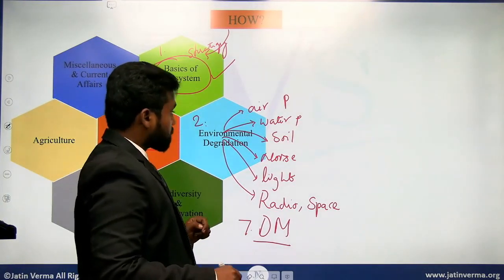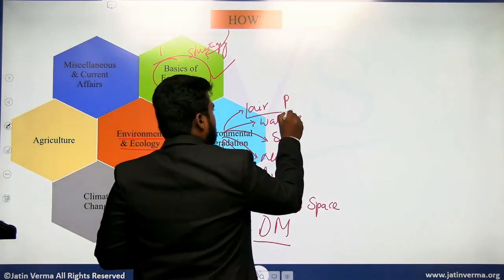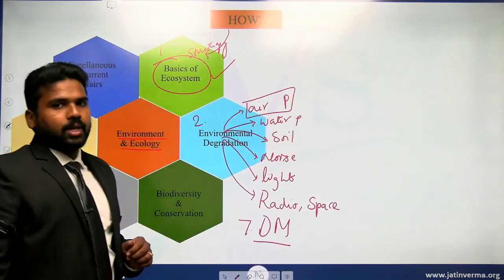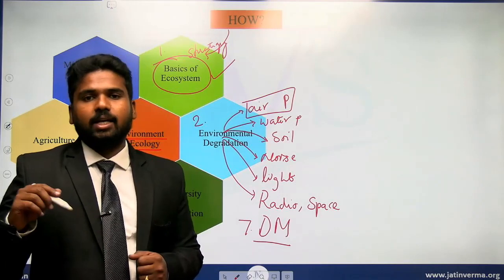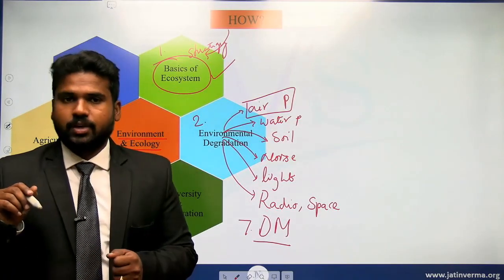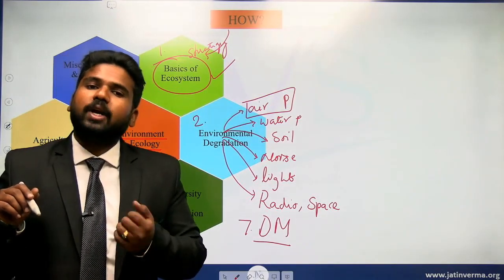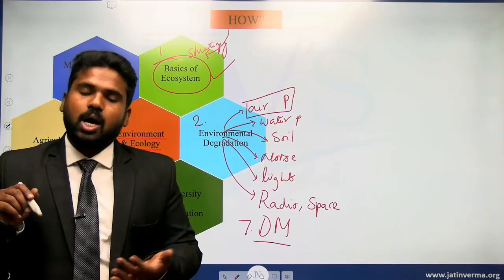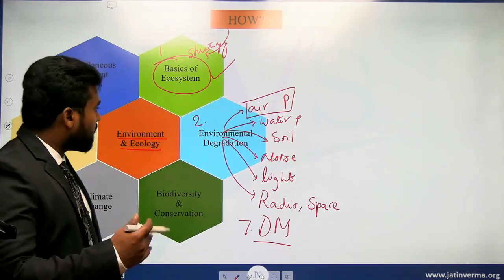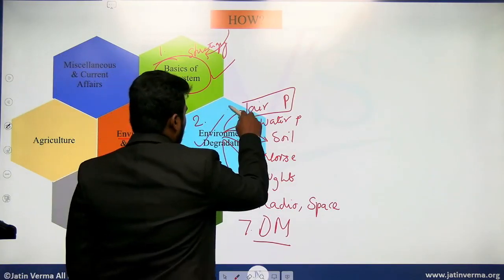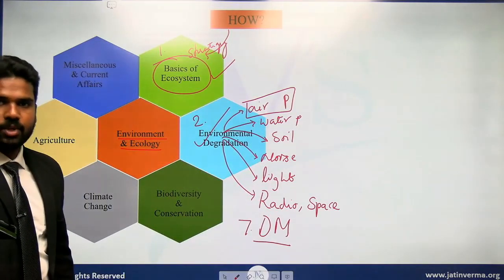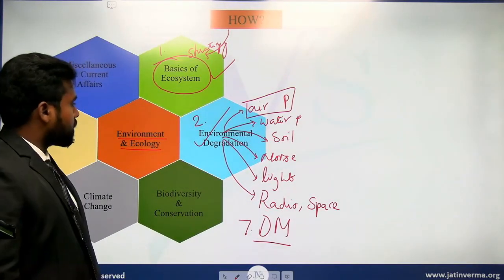So here the structure will be: we'll be looking at what is the meaning of it, what are the causes behind it, what are the consequences of it, then how it can be mitigated, how it can be reduced, how it can be checked. In the same structure we will try to cover all of these. Clear? So this is the second section.